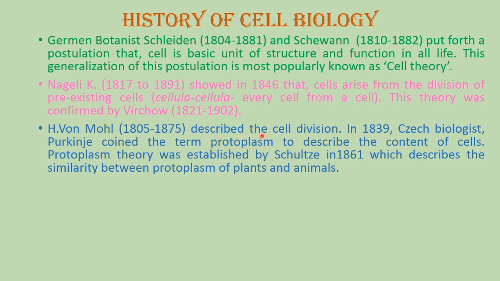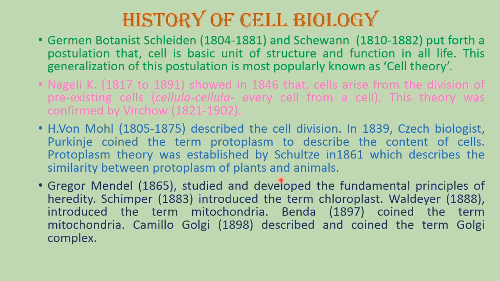This term was first coined by Purkinje. The protoplasm theory was established by Schultze in 1861, which describes the similarity between the protoplasm of plants and animals. Then there was a scientist, Gregor Mendel, in 1865.